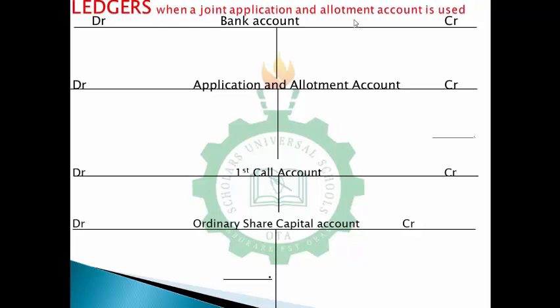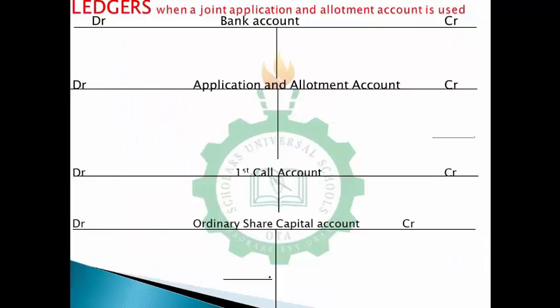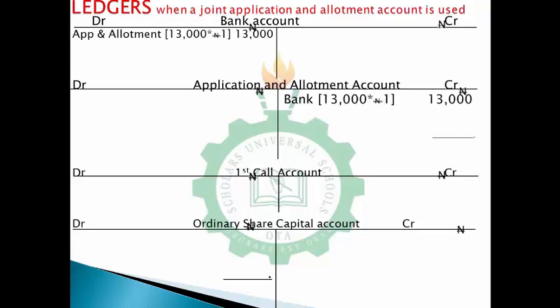Now to start with, don't forget, first of all, we started with application. And on application it was 1 naira. So 1 naira, and the rule is you receive money first, then you give out your shares. So at the receipt of money, you debit bank 13,000 naira. That's 13,000 times 1 naira, 13,000 naira. Then credit application and allotment account, and that's it.